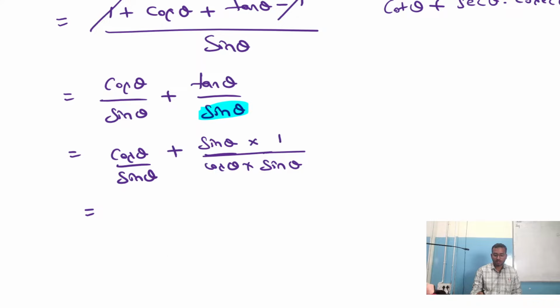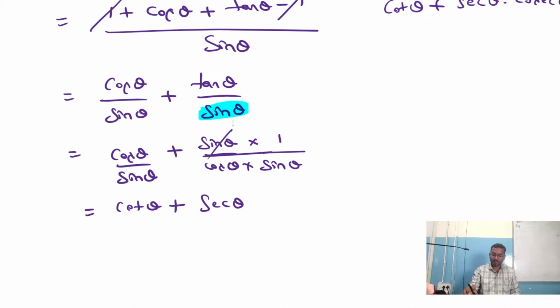Am I right? Now what is cos by sin? Cot theta. Am I right? Then what is 1 by cos? It is secant theta. Then what about this sin theta, sin theta? Both will get cancelled, right? Sin theta will get cancelled.